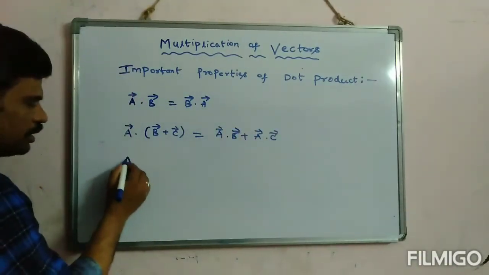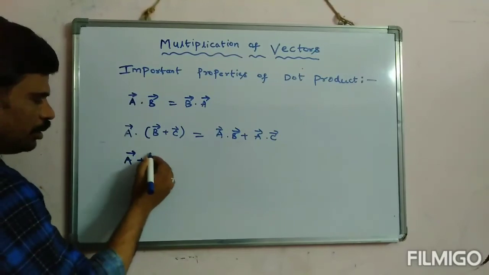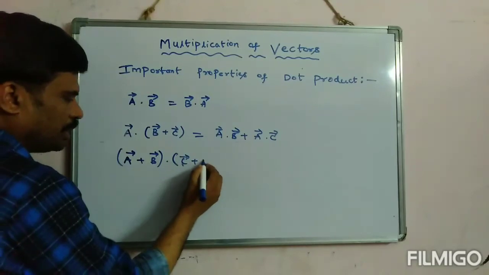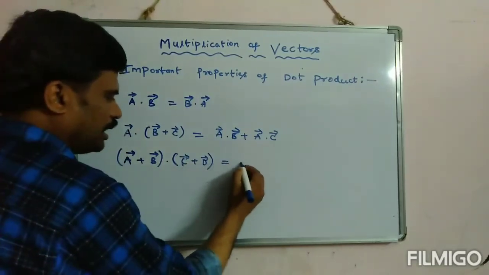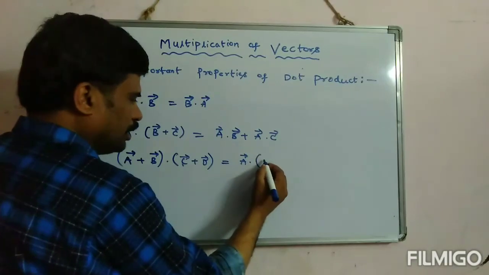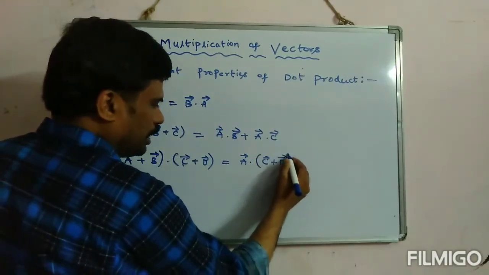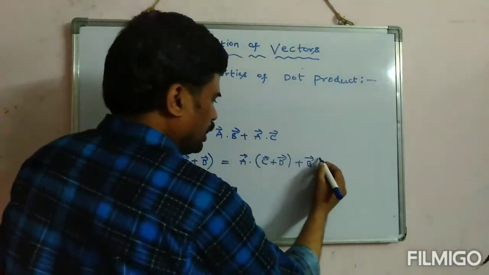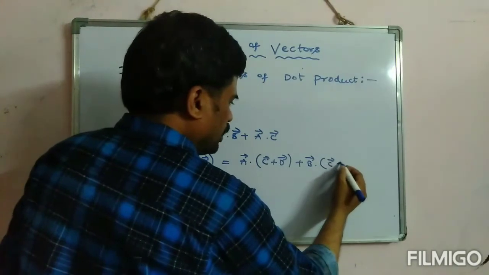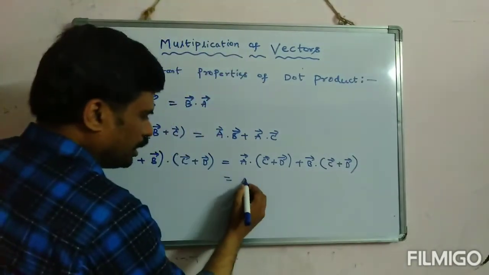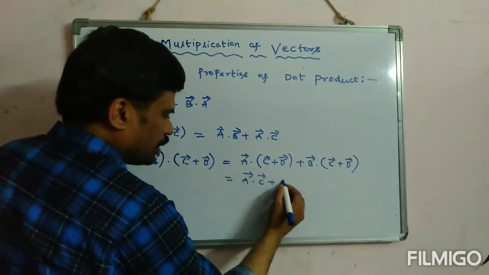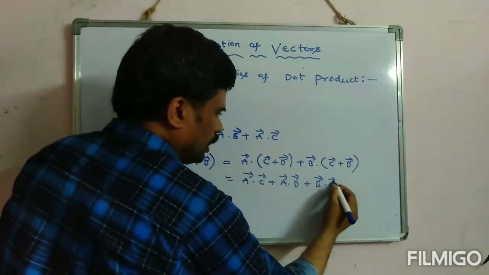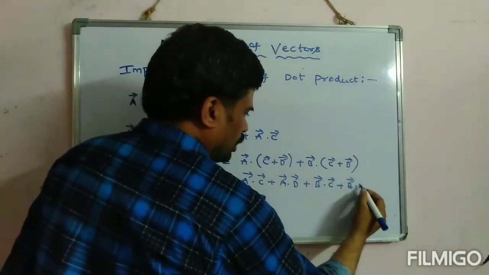Let me show you once. Let me take (A plus B) dot (C plus D). Then this one I can write as A dot (C plus D) plus B dot (C plus D). Here you can see A dot C plus A dot D plus B dot C plus B dot D.